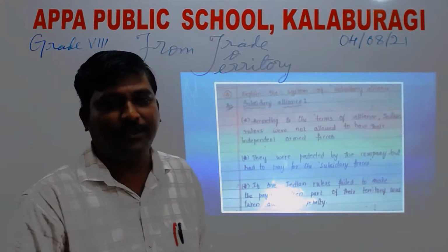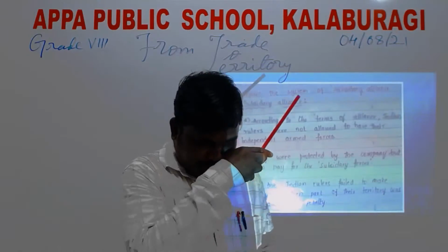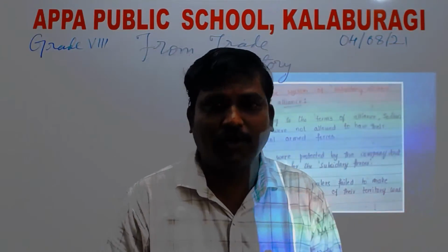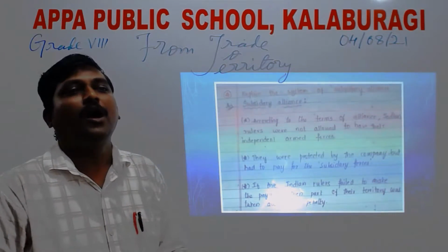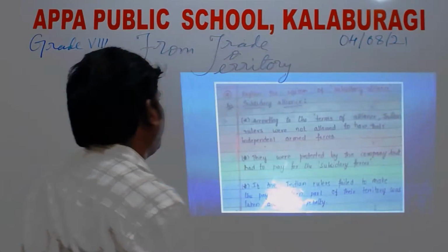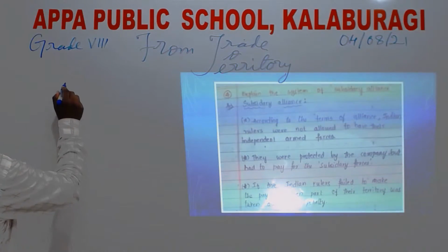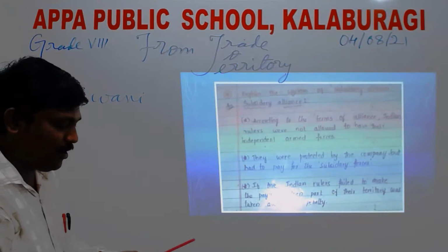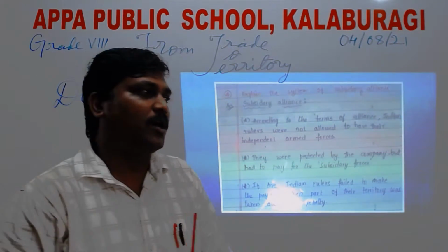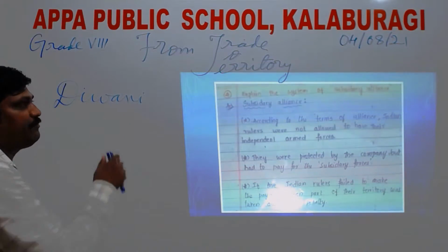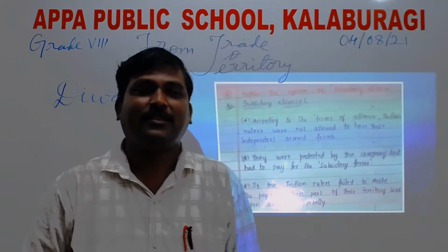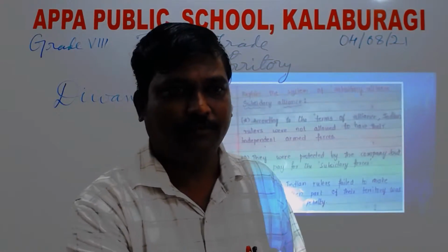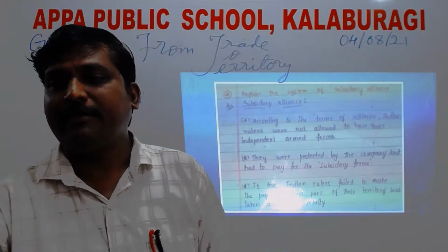Okay, so this was about the Battle of Plassey, and after the Battle of Buxar also, the Mughal authority gave rights to the Britishers, that is Diwani. So now they became the supreme power in Bengal. As a result, they got the authority of Diwani. Diwani means the right to collect taxes.